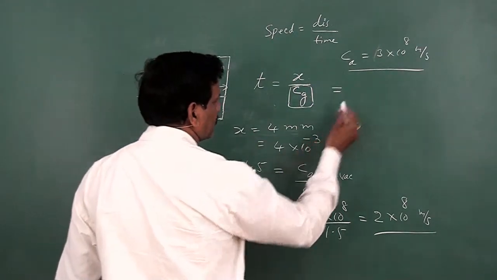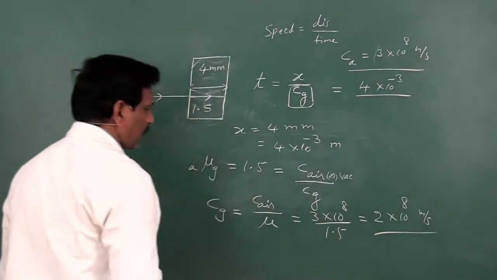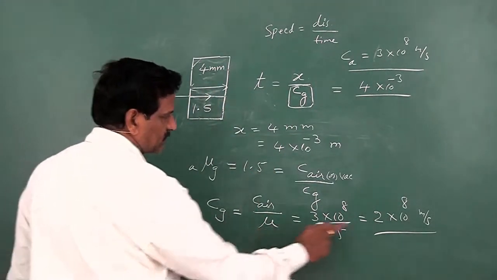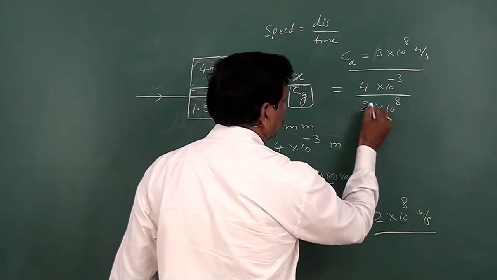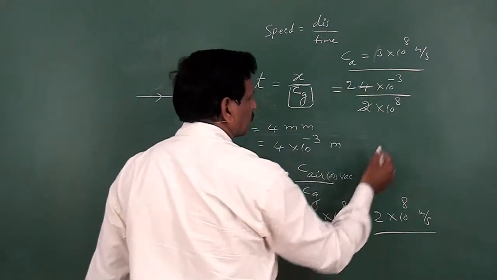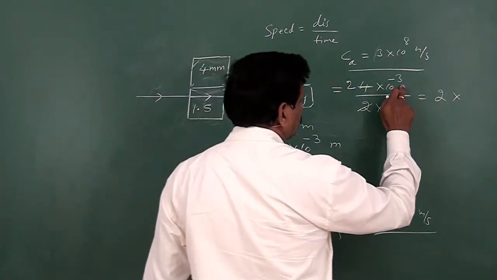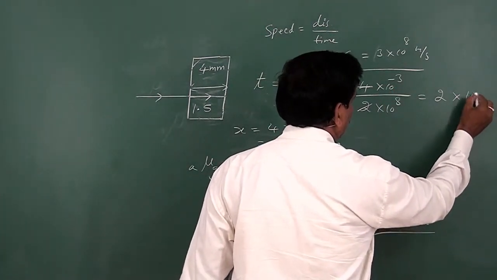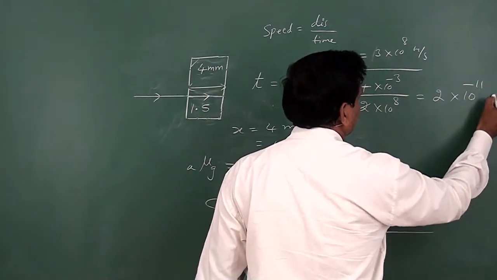Thickness is 4 into 10 power minus 3 divided by the speed of light in glass. Speed of light in glass is 2 into 10 power 8. So this is equal to 2 into... when this 8 goes to the numerator it becomes minus 8, and already there is minus 3, so minus 3 minus 8 is minus 11 seconds.